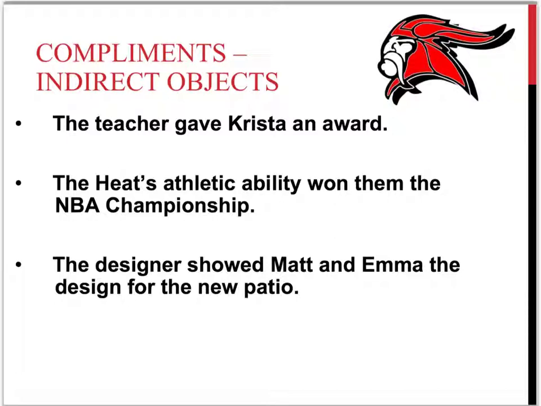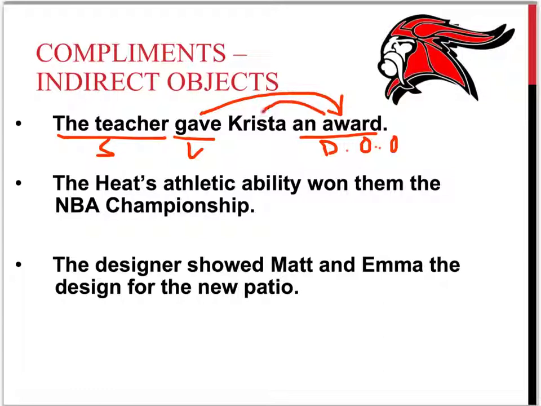Let's look at these examples together. The teacher gave Krista an award. Again, first, like I said, what's the main verb? Gave. Who gave? The teacher. So that's your subject. The teacher gave what or who? What did they give? They gave an award. They didn't give Krista. They gave an award. It's your direct object. Now, when you get your direct object and you ask yourself, to whom or to what? Then you'll have yourself an indirect object. So the teacher gave an award to whom or to what? Well, to Krista. And so that is our indirect object.